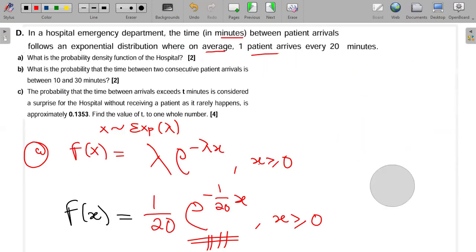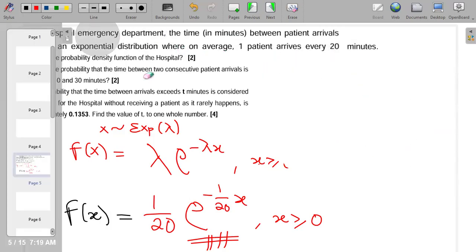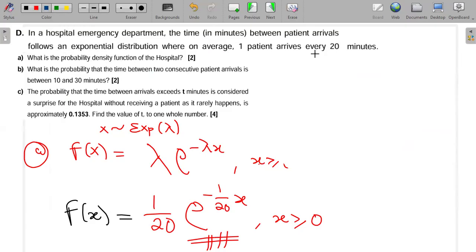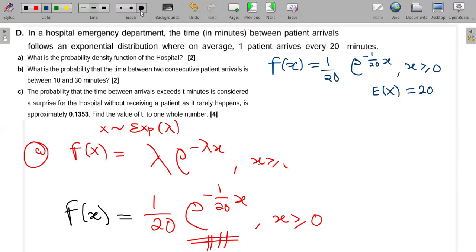Let me write it somewhere so that we can be using it. So f of x is equal to 1 over 20 e to the power minus 1 over 20 x, for x greater than or equal to 0. This will be our PDF. And remember our expected value again was 20.